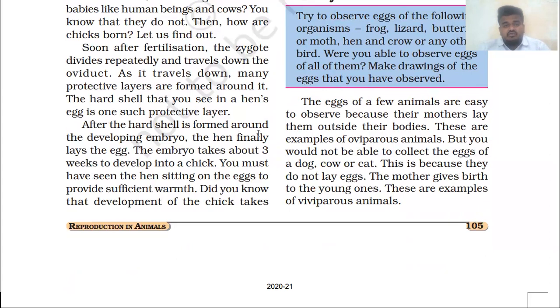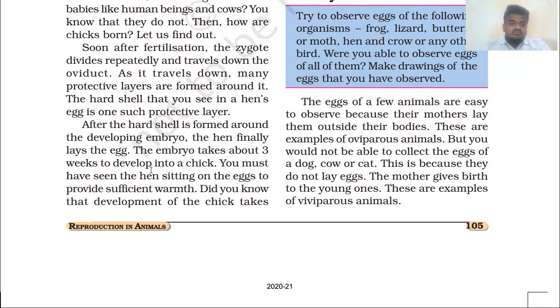After the hard shell is formed around the developing embryo, the hen lays the egg. It simply means that the developing embryo and the formation of the hard shell take place inside the female body, inside the hen only. Is it clear? After the hard shell is formed around the developing embryo, the hen finally lays the egg. The embryo takes about 3 weeks to develop into a chick.